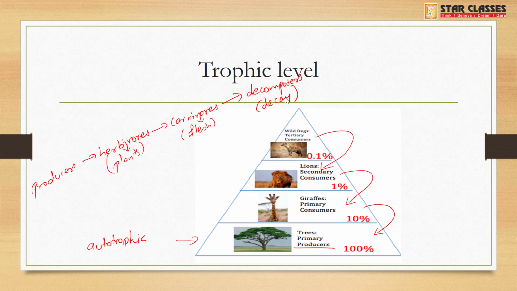Okay. So here trees are producers. This giraffe is a primary consumer, whereas the lion can feed on giraffes, so hence it is a secondary consumer. And these wild dogs, they actually do not hunt the lion, but when it is dead, then they eat it up. Like they work as scavengers, they clean it up. So in that sense, here, if you see this triangle, as we go above, the base is reducing. See the wideness over here.